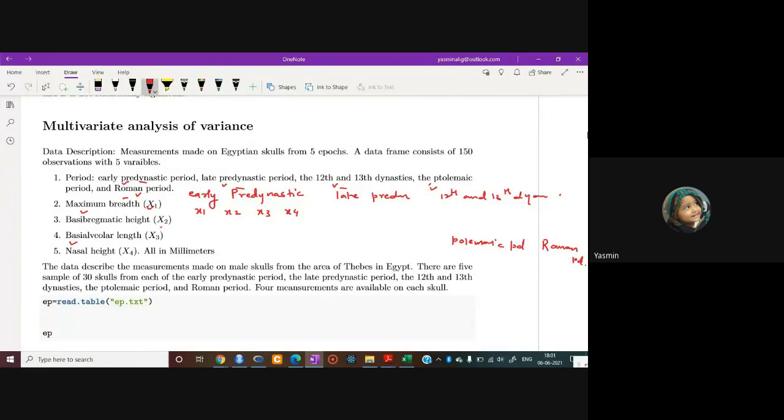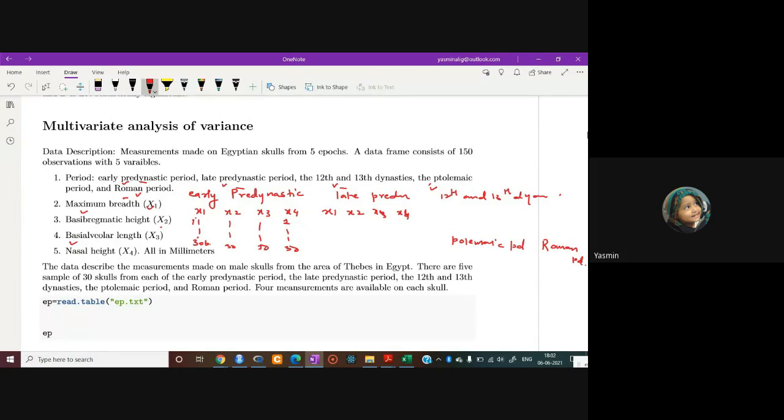Any 4 types of measurement of the male skull are given to you for each period, and for each measurement we have 30 observations, 1 up to 30. Similarly, for the other periods we have the 4 types of measurement of the male skull.